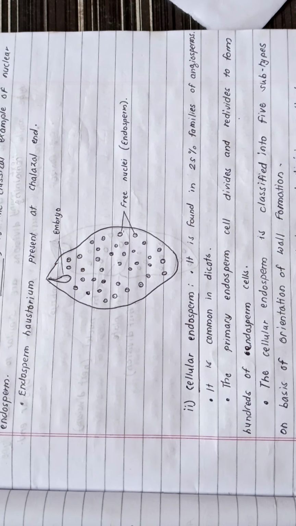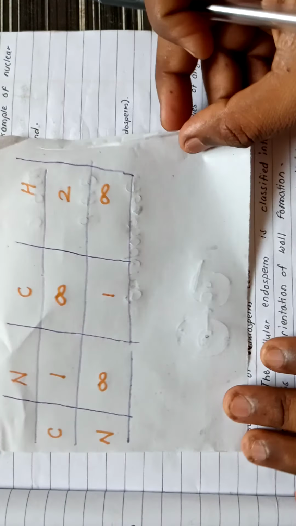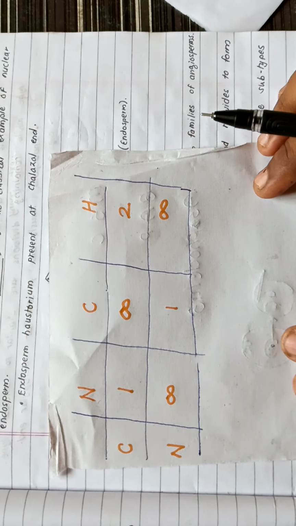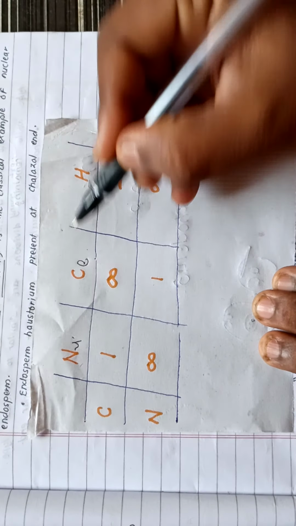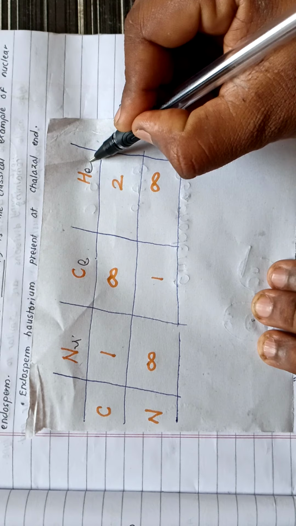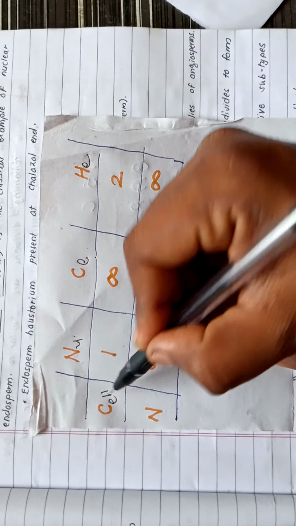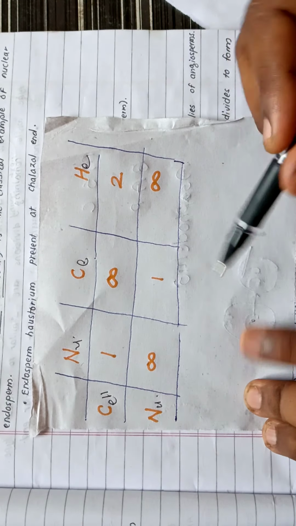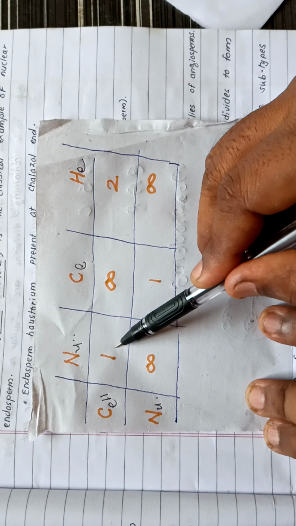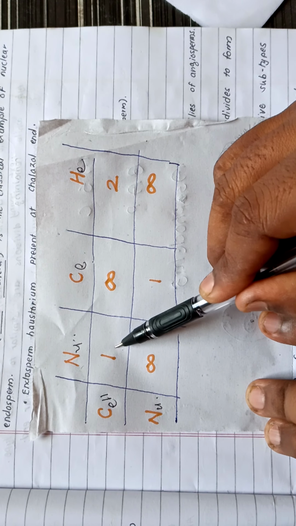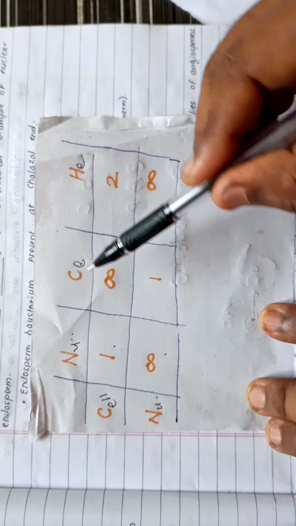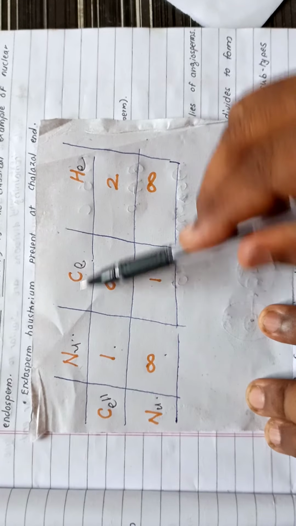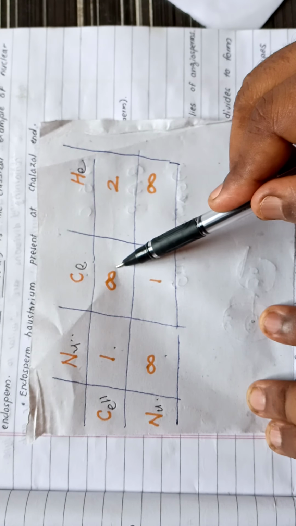And now a very important magic table for you to remember this. So this is nuclear endosperm, this is cellular endosperm, this is helobial endosperm. Here cell, nucleus. In nuclear endosperm only one cell is present. Many nuclei are present. In cellular endosperm many cells are present.